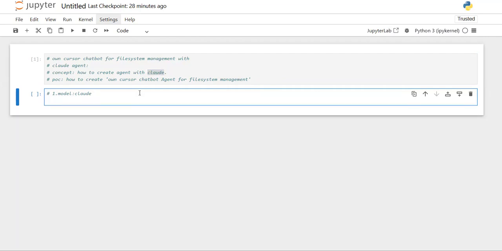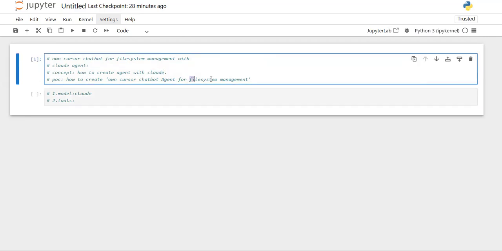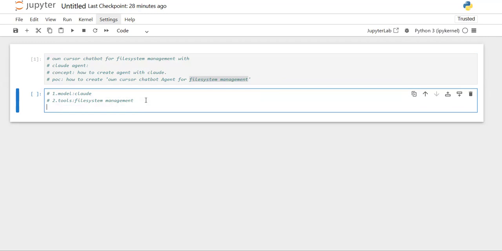The second requirement is tools. Tools for what? For file system management, we require tools.